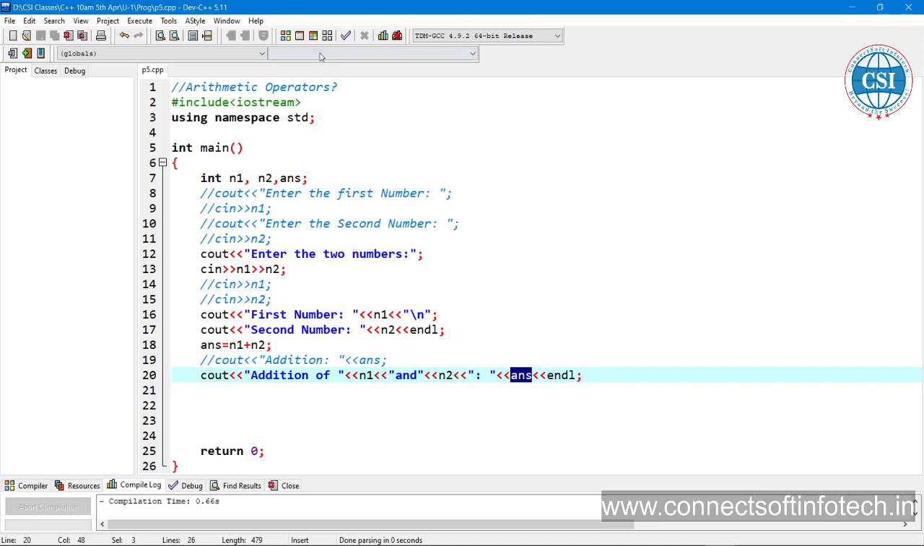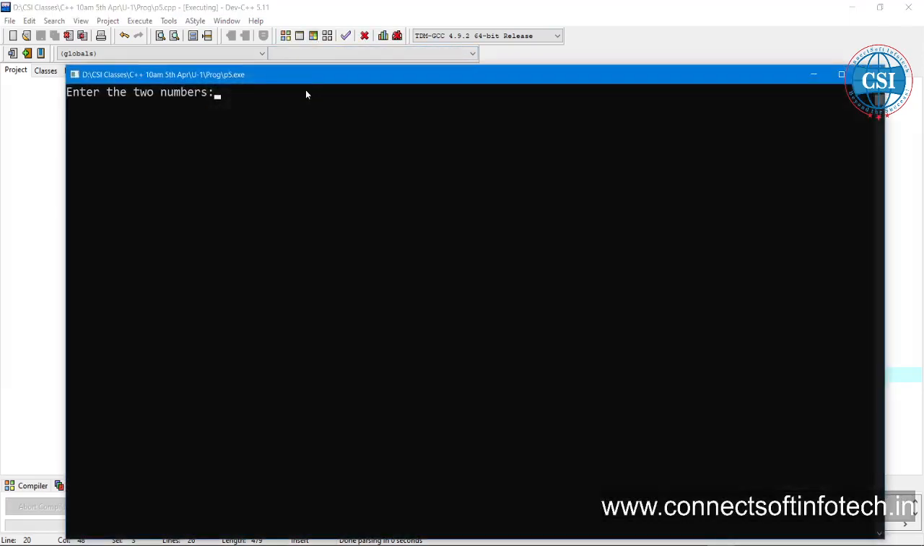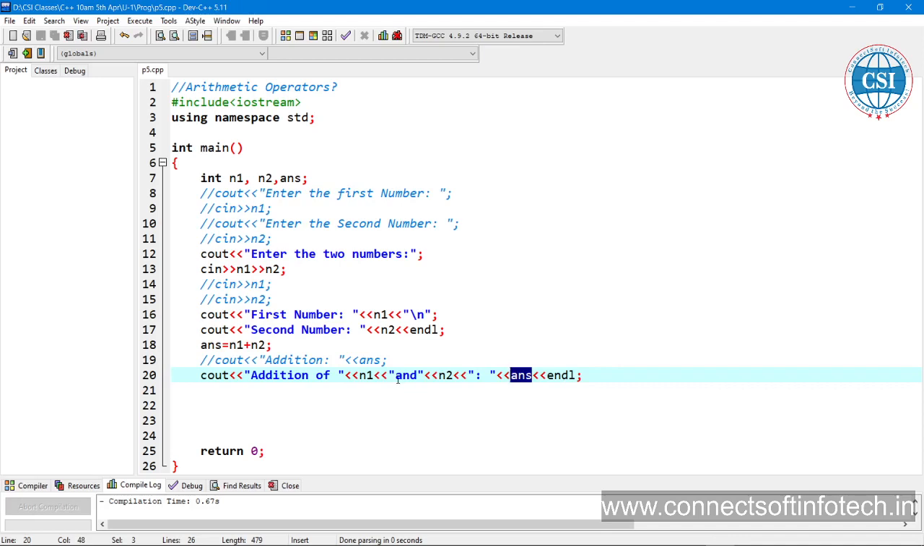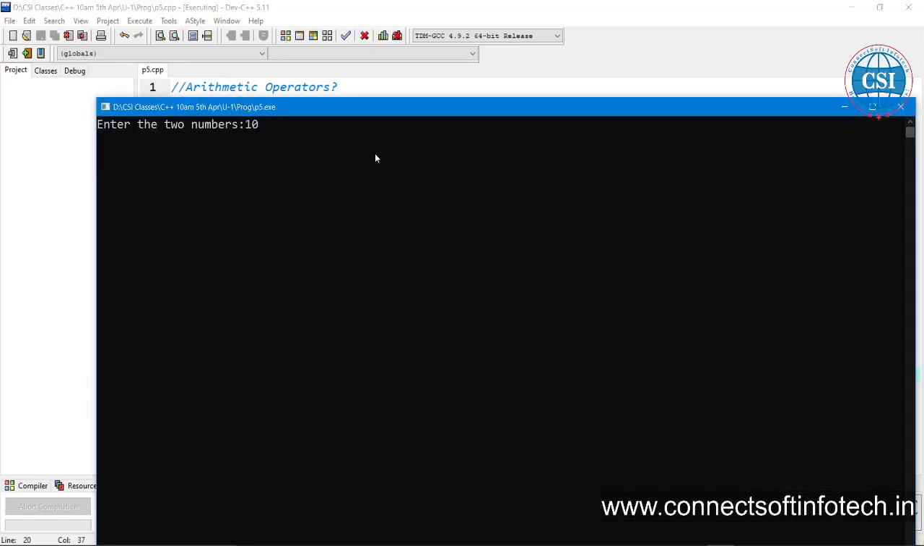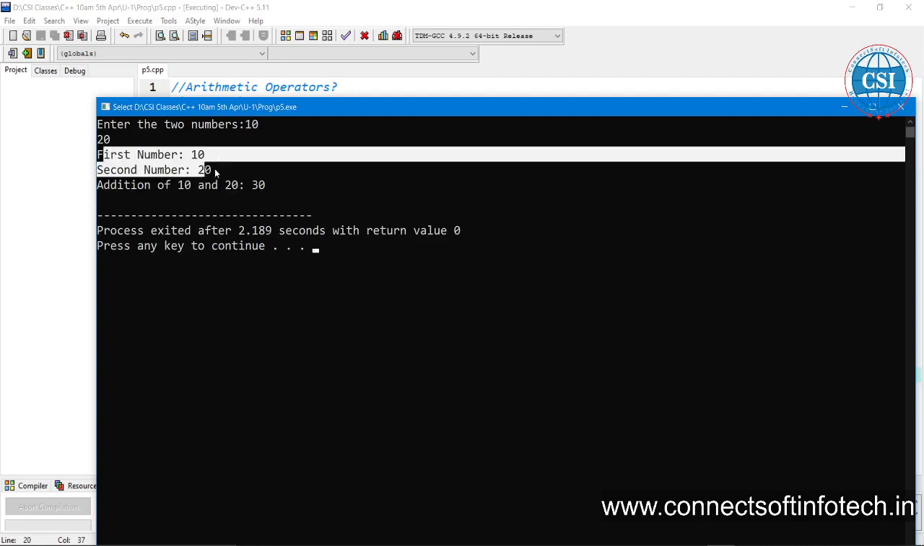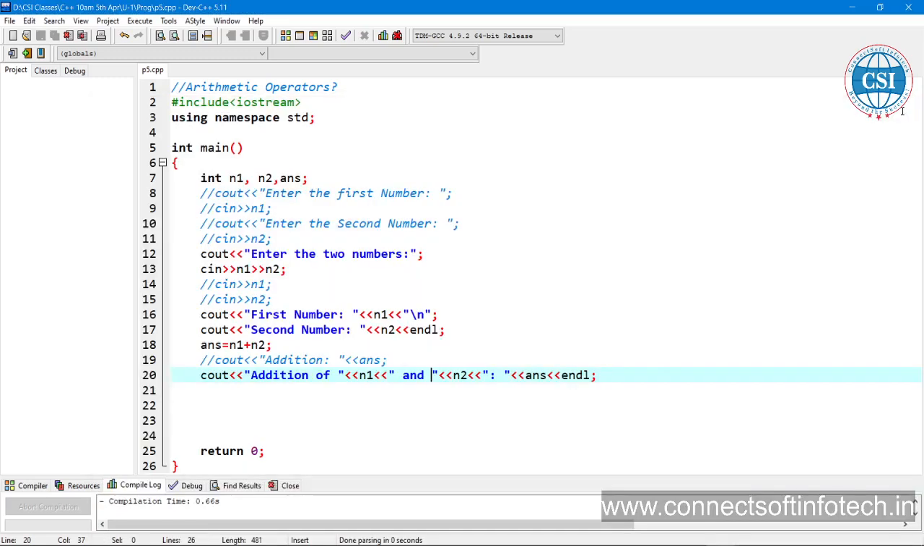So now look here, another two numbers, 10 and 20. So addition of 10 and 20 is equal to 30. Something is missing, the space we required. So what to do here, give space, right? And now execute. So addition of 10 and 20 is 30. That's it. In this way you can print others also.